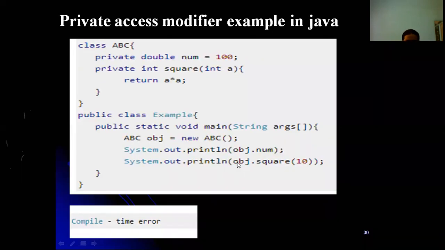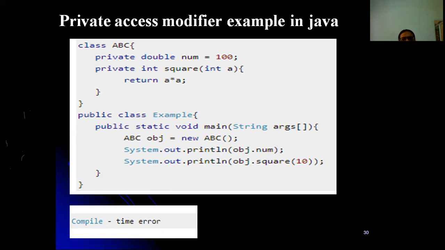And next, the private access modifier in Java. So this is class ABC. Okay, so private double number, and both the method as well as the variable are private. This is the same within a package also.